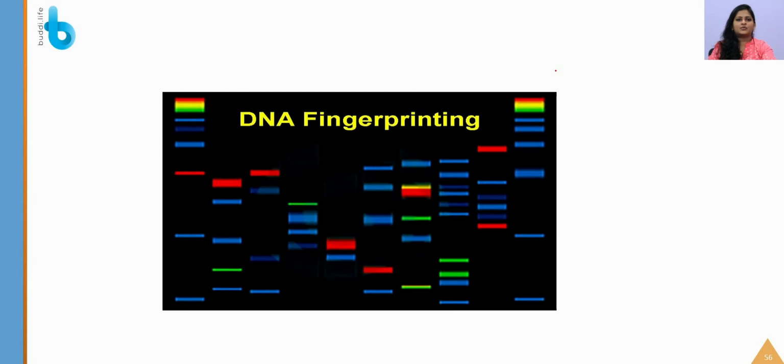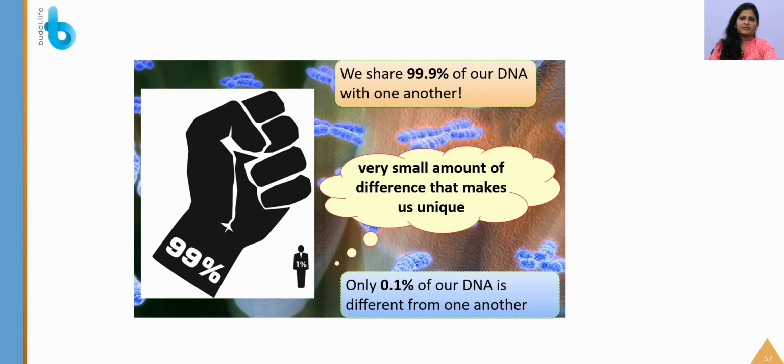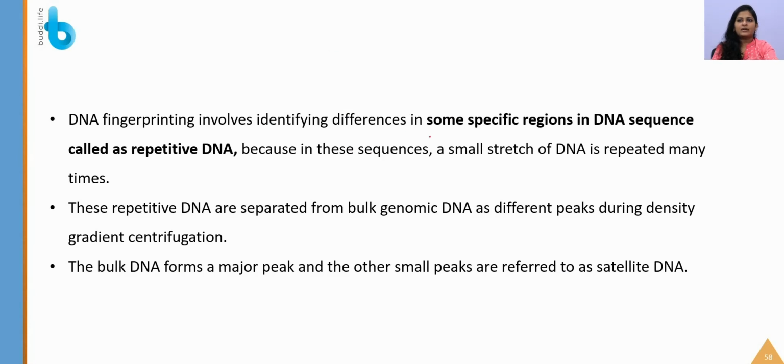So next topic which we are going to learn is about DNA fingerprinting. DNA fingerprinting was discovered by a person called Alec Jeffreys. So we share 99.9% of our DNA with one another. Only a very small amount of DNA, that is 0.1% of DNA, is making us different from others. So DNA fingerprinting is identifying the differences in some specific region in DNA sequence which is called repetitive DNA, because in these sequences a small stretch of DNA is repeated many times.